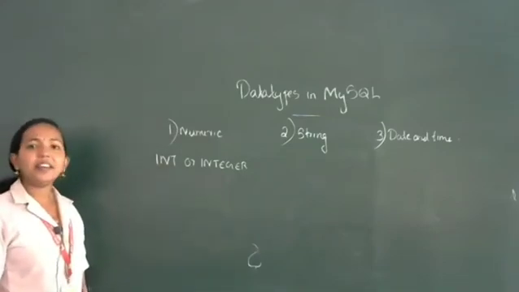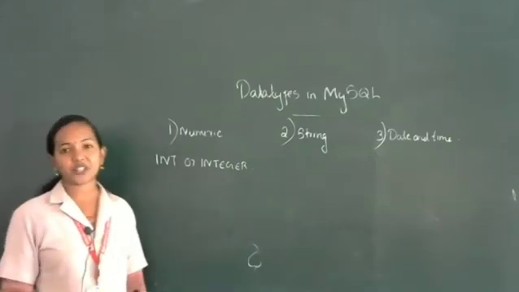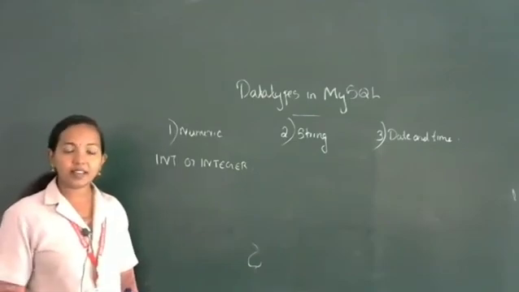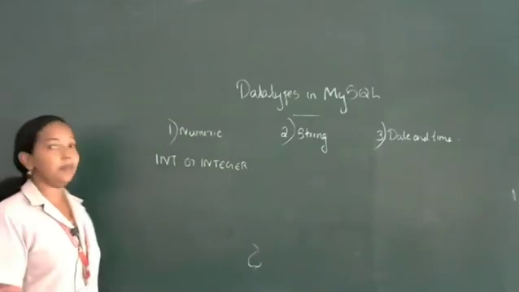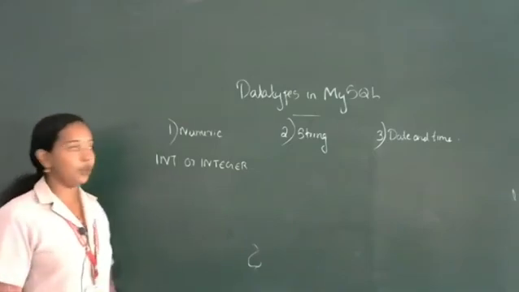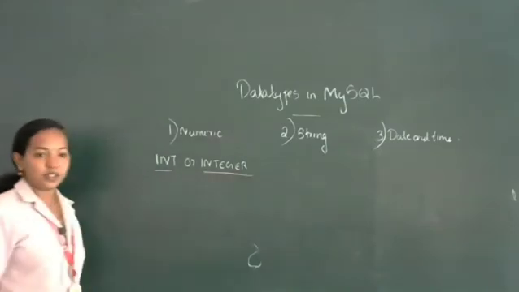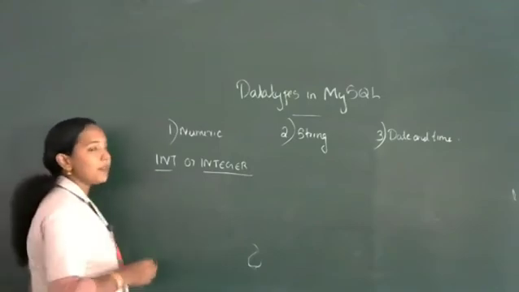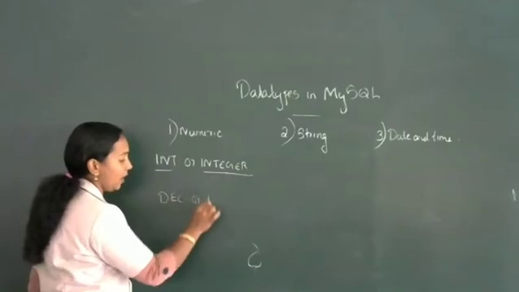Any number, negative or positive, without a fractional part can be represented using integer. We can write INT variable name, and then it will be treated as an integer value. Two forms can be used, INT or INTEGER, and the short form INT is good. Second, for representing decimal numbers, DEC or DECIMAL.